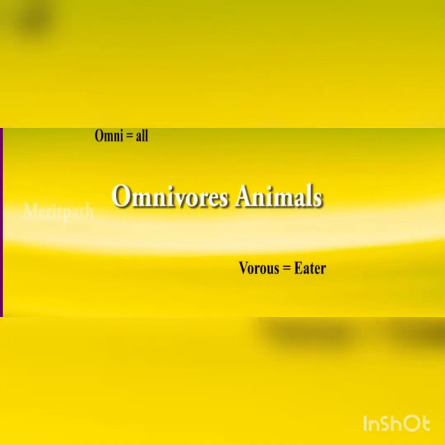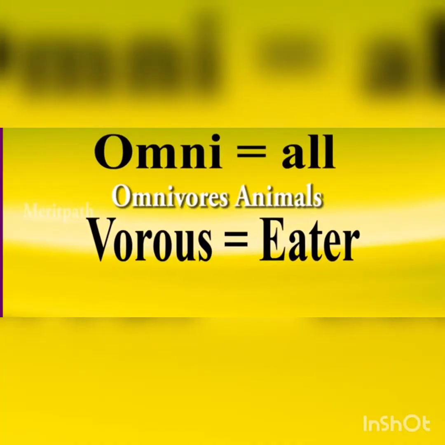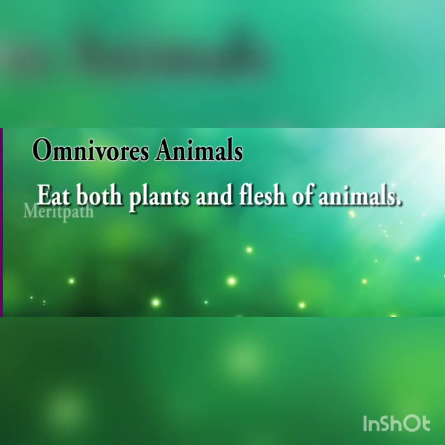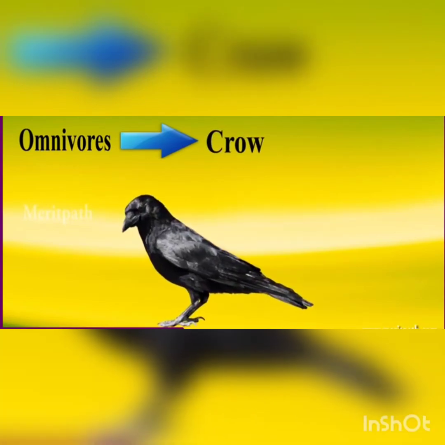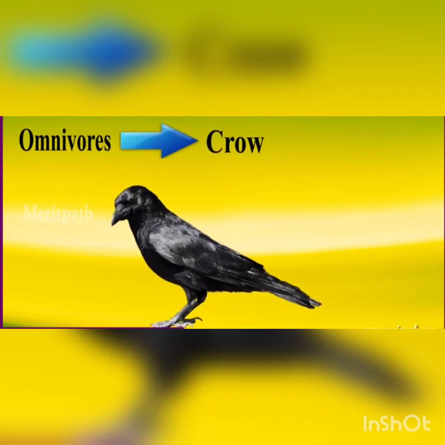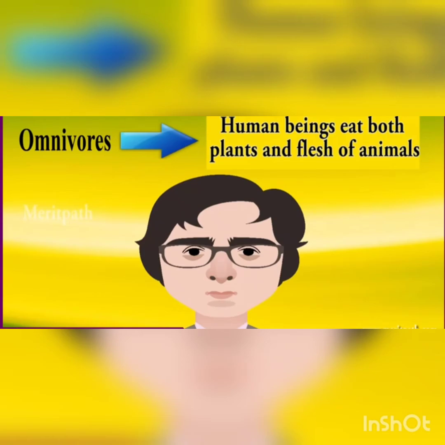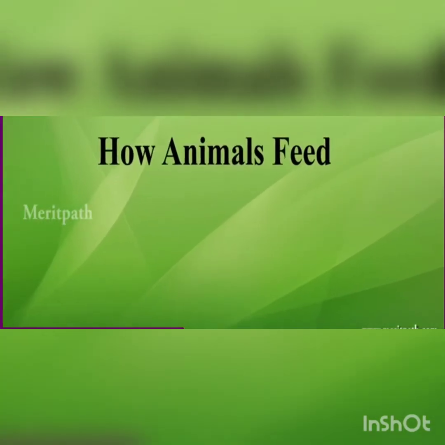Then omnivorous animals. Here the word omni means all and vorous means eater. So they eat both plants and flesh of animals. Such animals are called omnivorous animals. Bear, crow and also human beings are examples for omnivorous animals. Human beings eat both plants and flesh of animals.